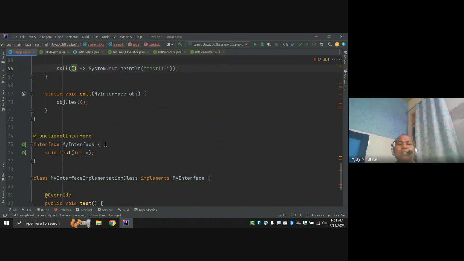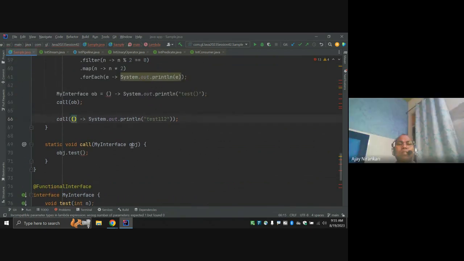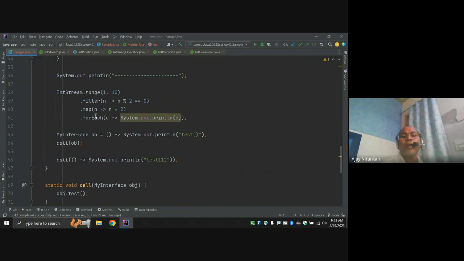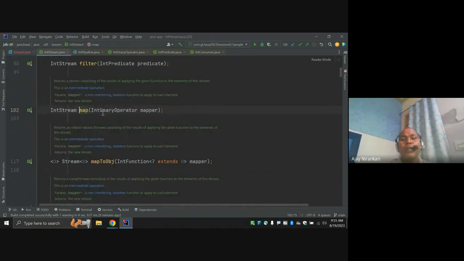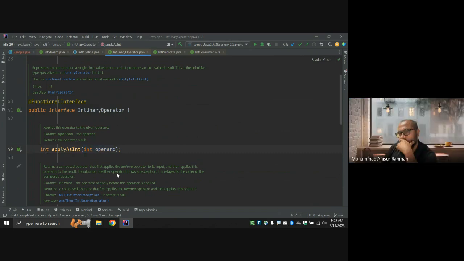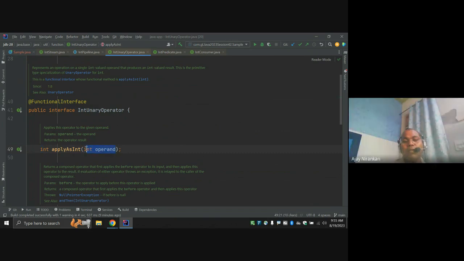Until now, anything disturbing? Why are we passing this here? This is the interface we are expecting. Take note, in this method, this is the functional interface. It takes one input and returns one output, so due to that we are passing this variable.